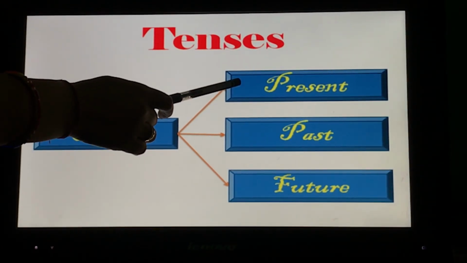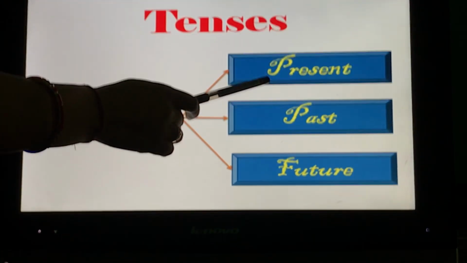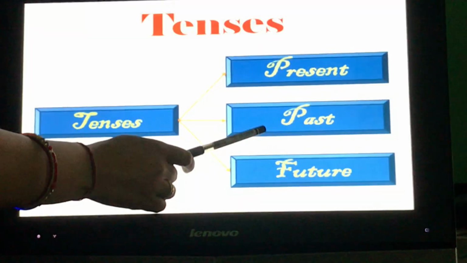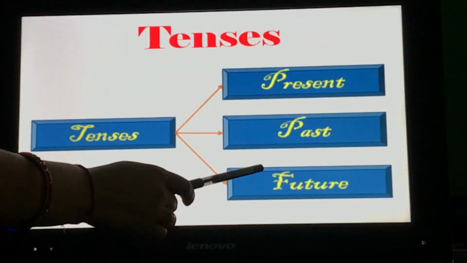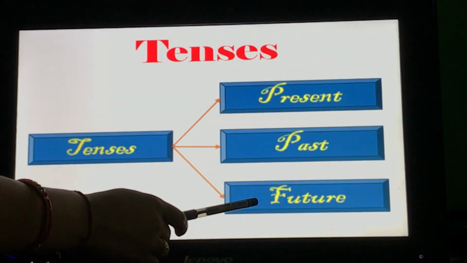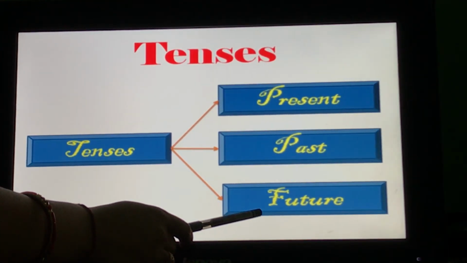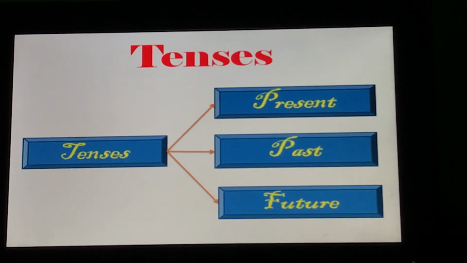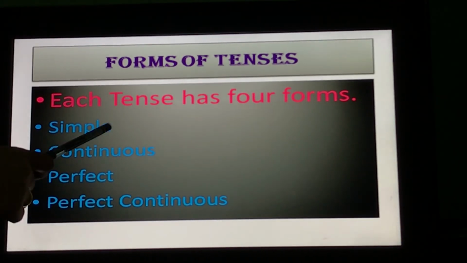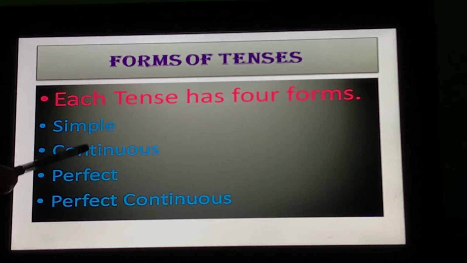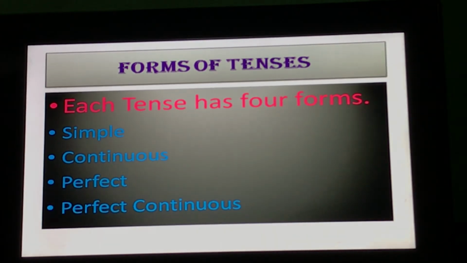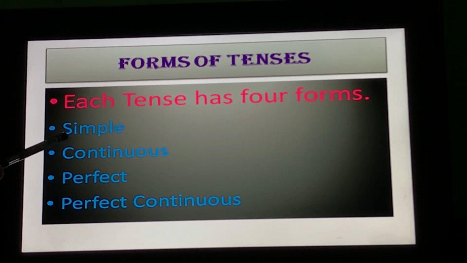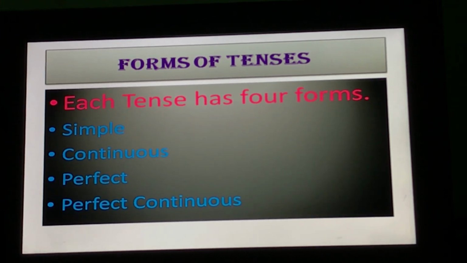Here, the present tense is used to refer to an action at the time of speaking. Past tense expresses an action that has already taken place. Future tense refers to a state of being or an action that is expected to happen in the future. All these three tenses have four forms: simple, continuous, perfect and perfect continuous. In this video, we will learn simple present tense and present continuous tense.